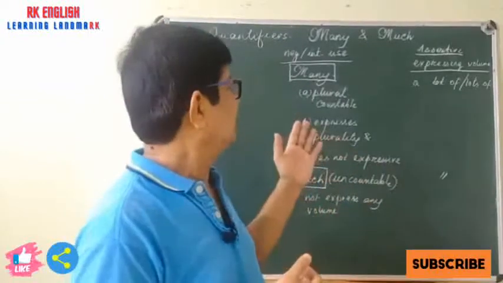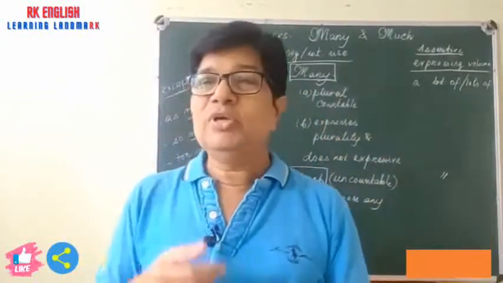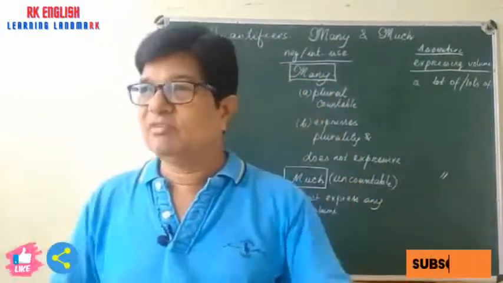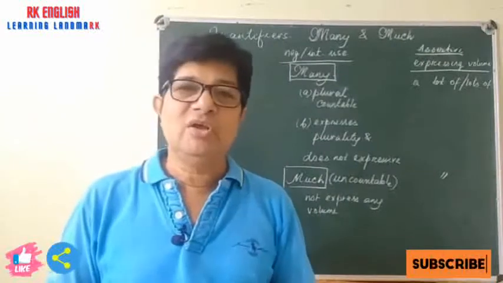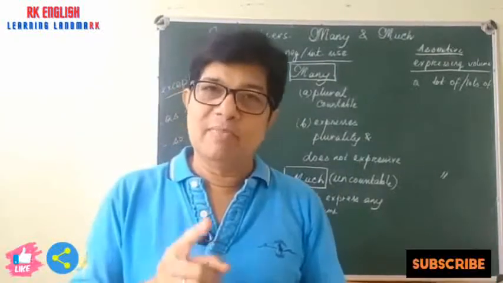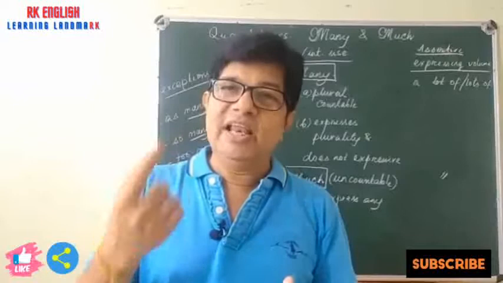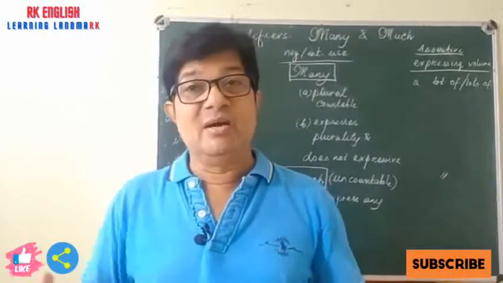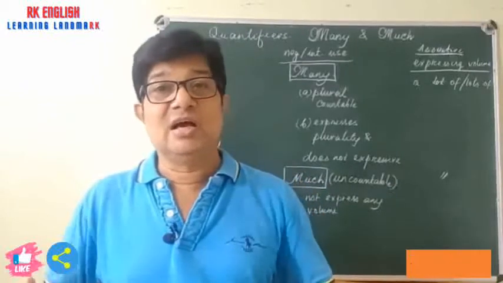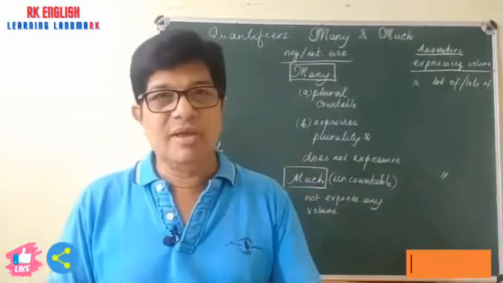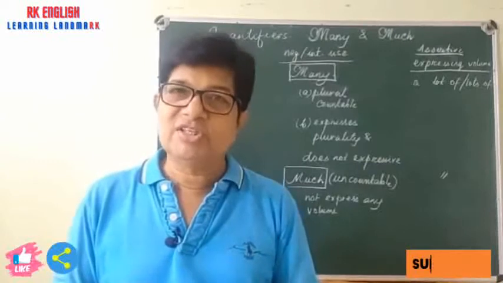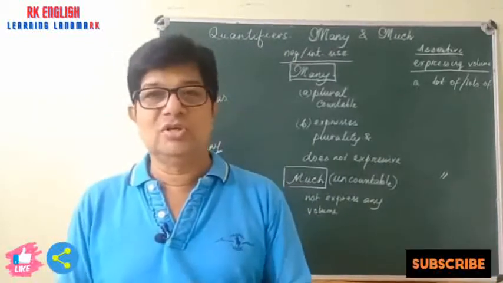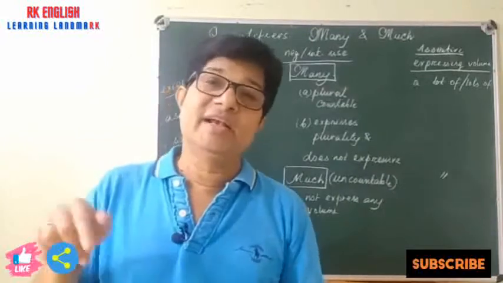So you see, whenever we have set in our mind to express a volume, ultimately we use a lot of, a great number of, a large number of for many, and for much, a large amount, a great amount, a great deal of.